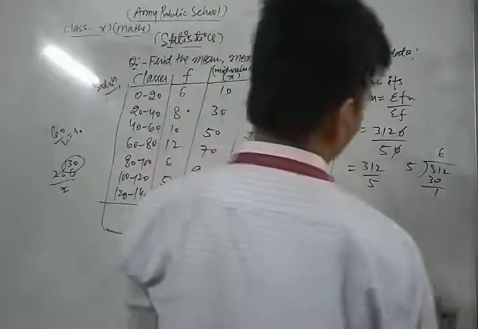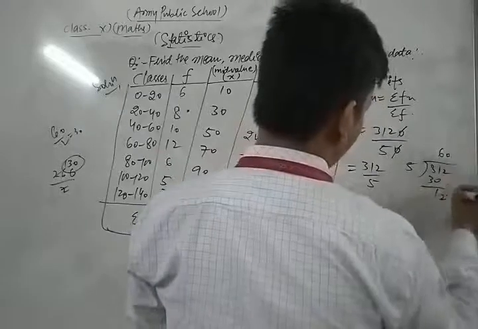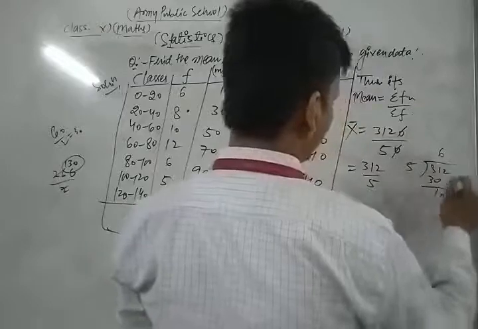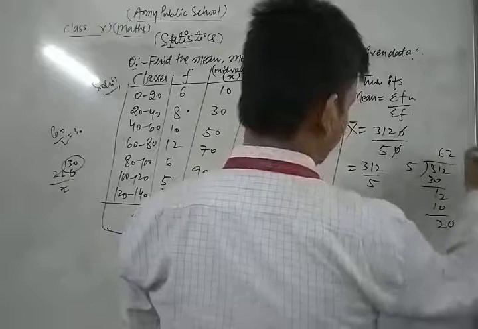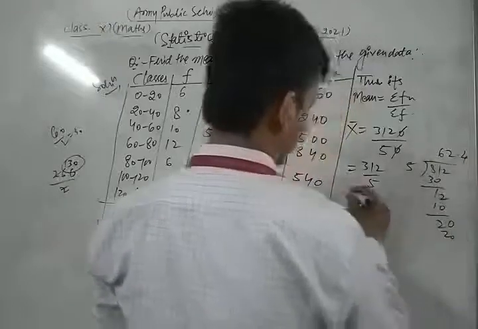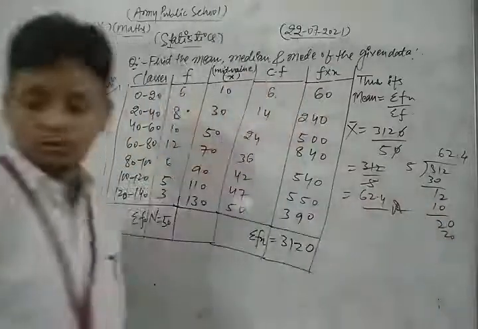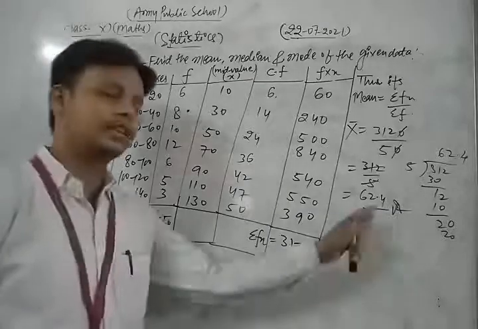Now we divide 312 by 5, and this is 62.4. This is the value of its mean. Okay, dear students, this is the right answer.